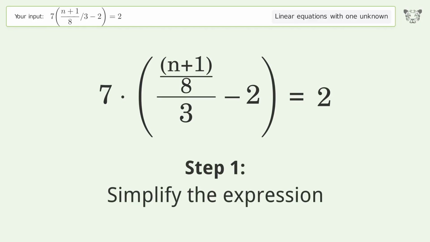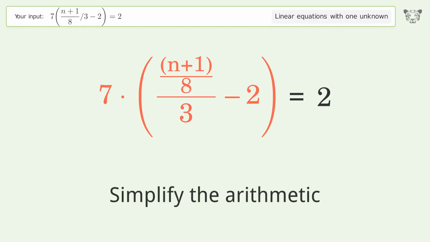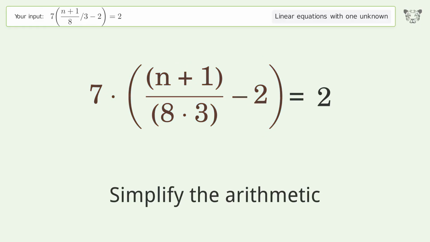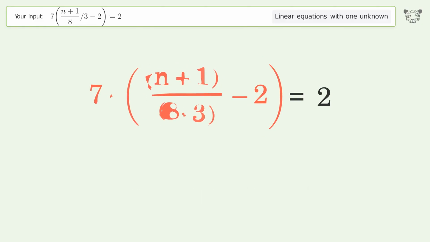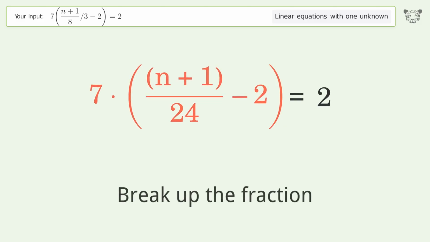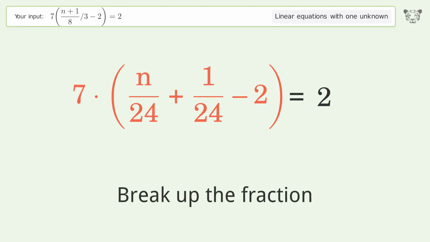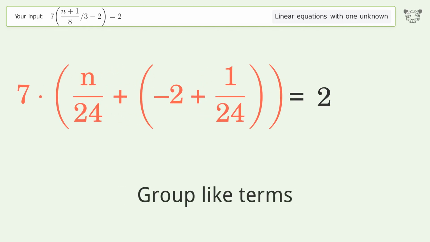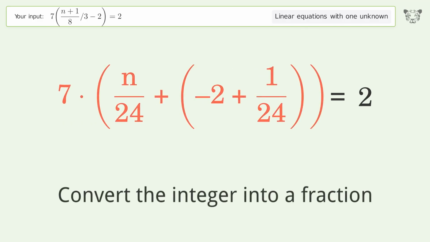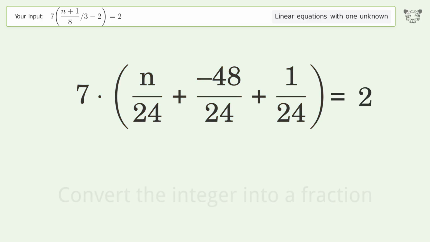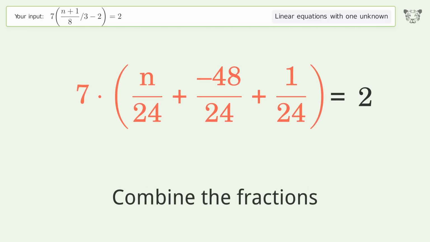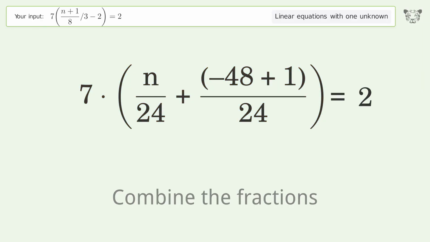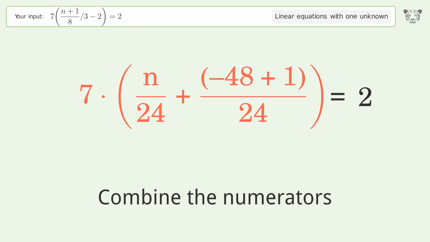Simplify the expression. Simplify the arithmetic. Break up the fraction. Group like terms. Convert the integer into a fraction. Combine the fractions. Combine the numerators.